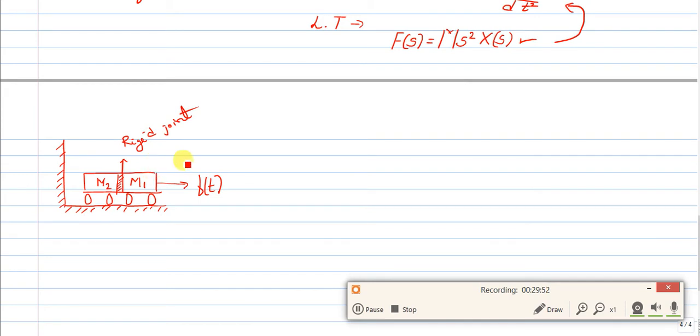If I measure m1 with x1 of t, tell me, what is the displacement of m2?